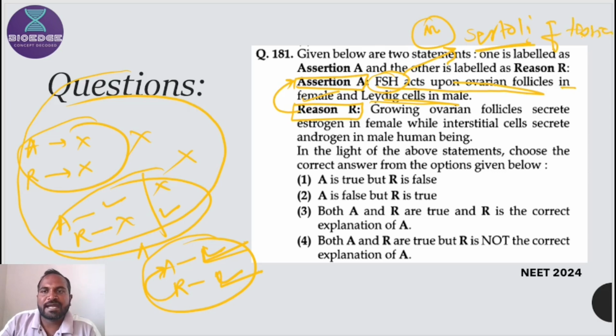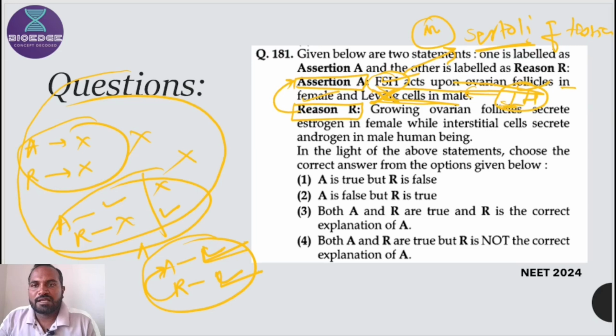Here it acts on Sertoli cells, but here they have given Leydig cells. That's why this is wrong. Half of the assertion is correct, half is wrong, because FSH acting on follicle is correct, but Leydig cell is not correct. So which hormone acts on Leydig cells? We know Leydig cells are affected by luteinizing hormone, LH.